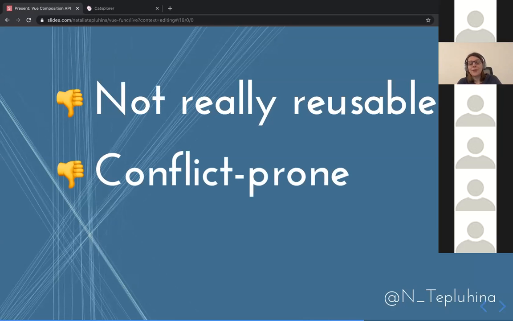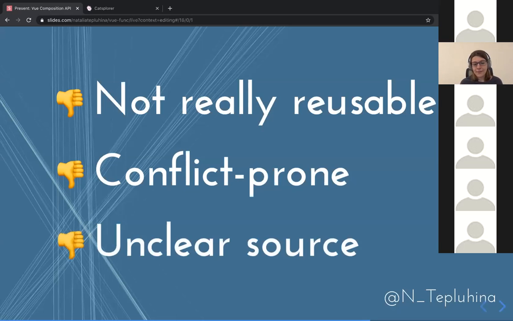But for data properties, methods, and computed, if the component has the same property with the same name, for example user, as the mixin, the component will override this property, and you won't know that the property was overridden. Any name conflicts will create additional issues for you because they are not handled anywhere. You will not have any kind of warning in the console. They will just override it and that's it.